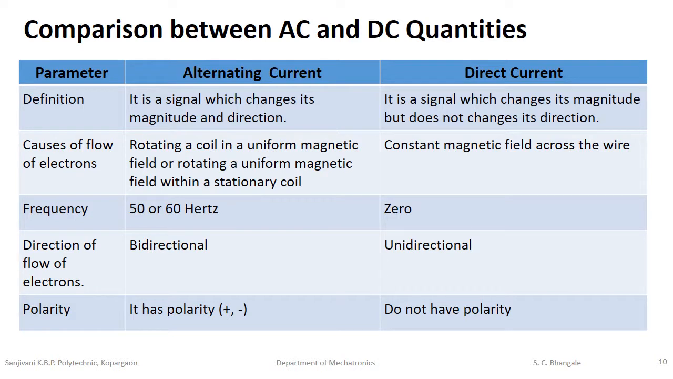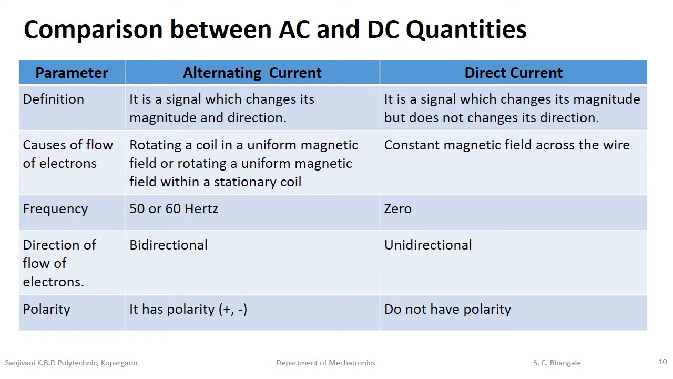Now we'll see the comparison between AC and DC quantities. First column is for alternating current, second is for direct current. The definition of alternating current is it is a signal which changes its magnitude and direction. The definition of direct current is it is a signal which changes its magnitude but does not change its direction. See, this one is a very important difference between AC and DC quantity.